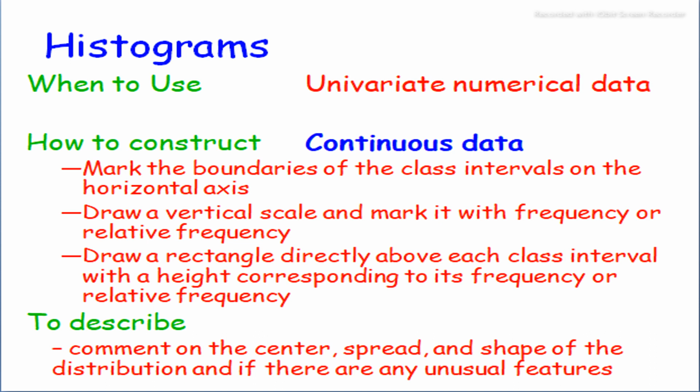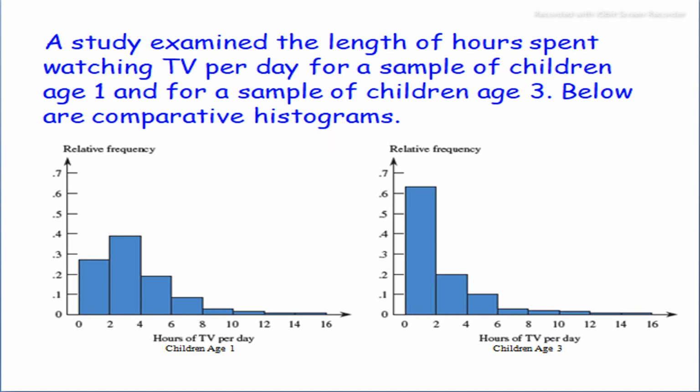And in a histogram, we mark the boundaries of the class intervals on the horizontal axis and a vertical scale marked with frequency or relative frequency, and draw a rectangle directly above each class interval.